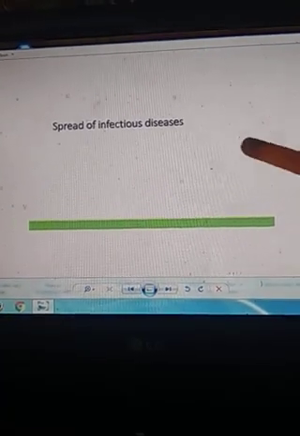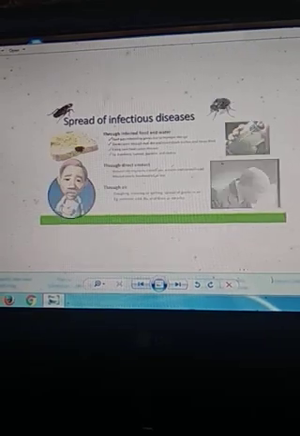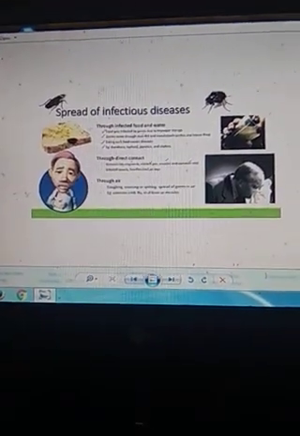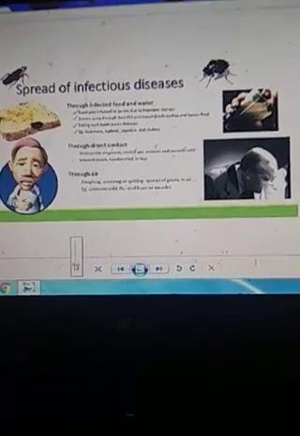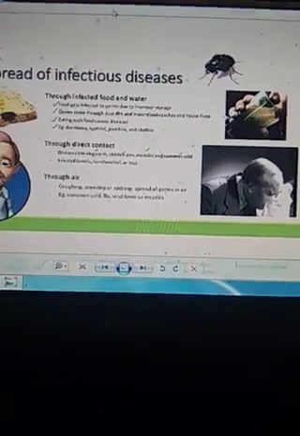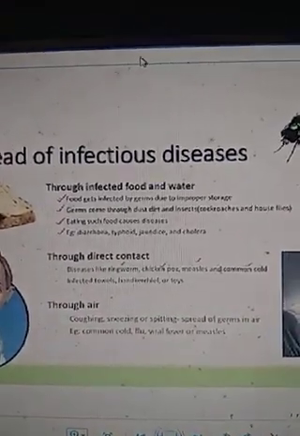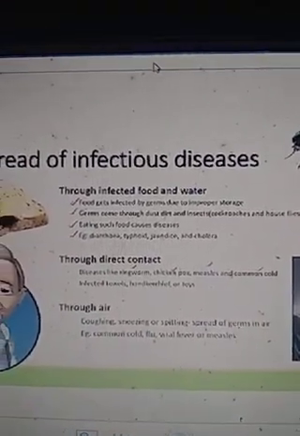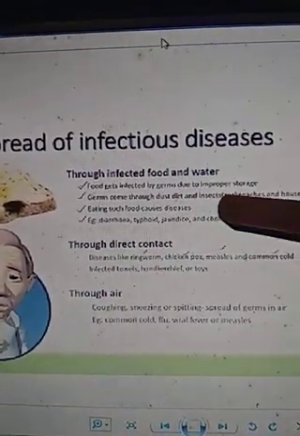Now, who spreads such disease and how does it spread? Let us know. This disease, which we call a communicable disease, can spread through infected food and water. Food gets infected by germs due to improper storage.